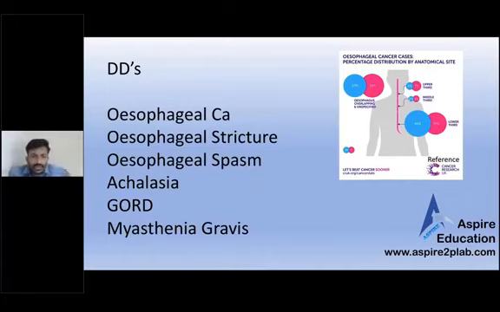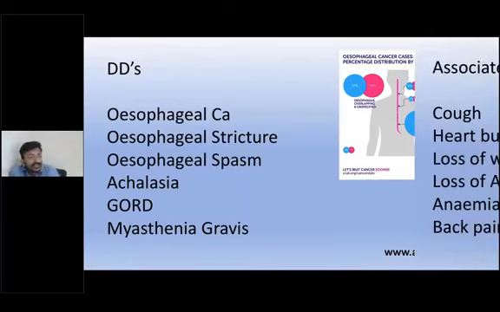It can be GORD as well, or myasthenia. So you can ask whether, as the day progresses, your symptoms get worse or better. This is how you can ask about myasthenia as well. You can ask about a pharyngeal pouch as well, maybe bad breath or halitosis. Lots of differentials are there, but the patient is giving a very clear-cut history: initially I was struggling to eat solids and now I'm struggling to drink fluids as well. So that is simply saying it is cancer.